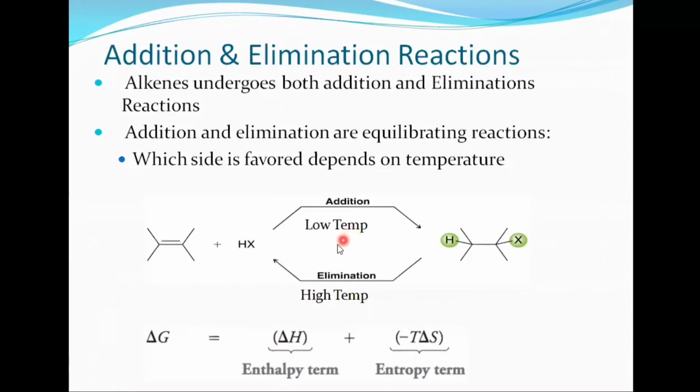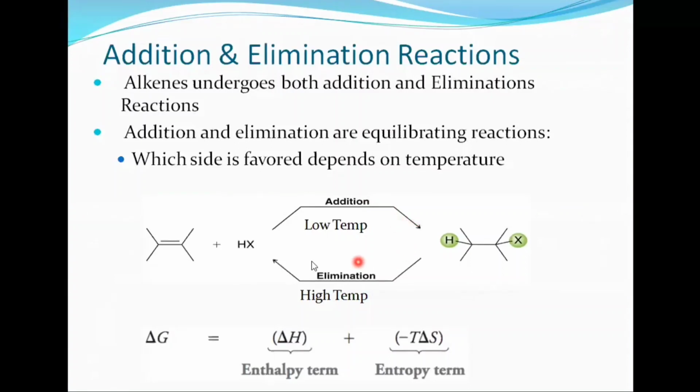So let's take an idea from Gibbs free energy. Gibbs free energy is the sum of an enthalpy term and an entropy term. We know that enthalpy is the total heat content of the system, while entropy is the degree of disorder in a system. The sign of delta G will determine whether the equilibrium favors the forward direction or the backward direction.